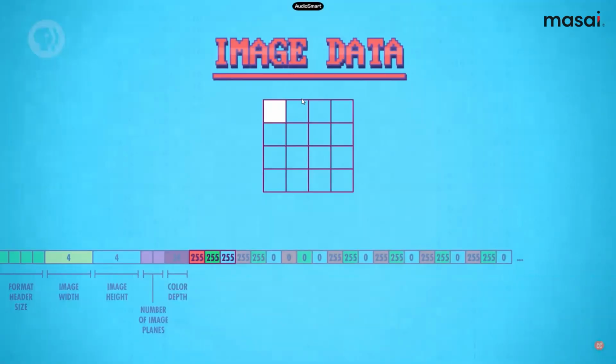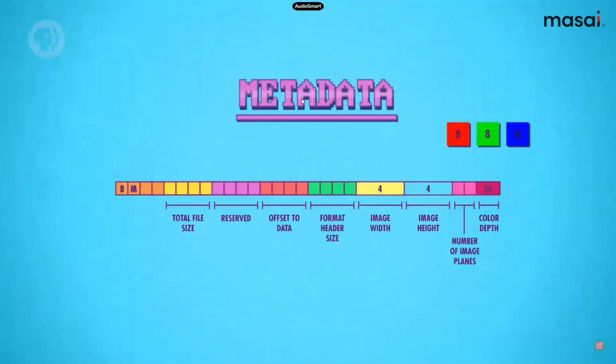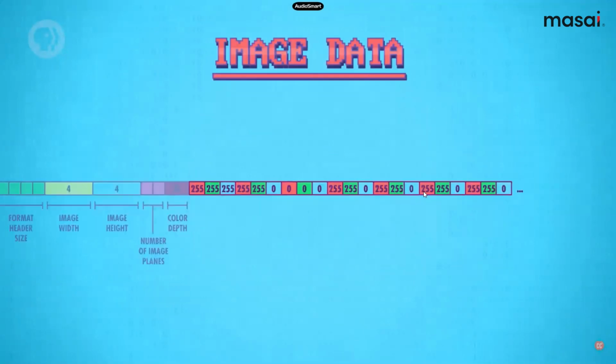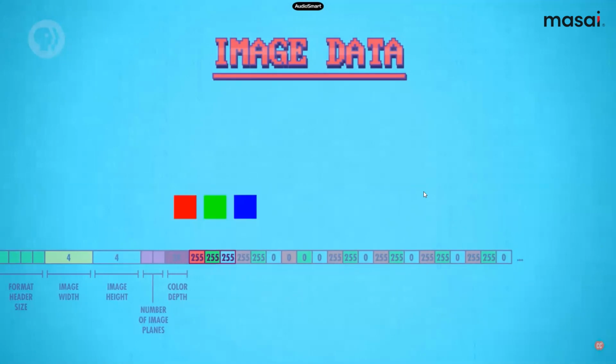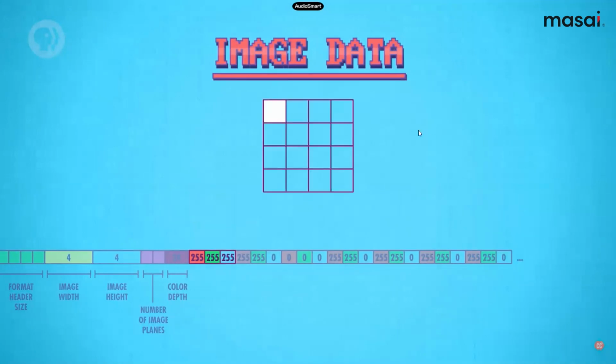Why is this matrix 4 by 4? Because in the metadata it is already written that image width is 4 and image height is 4. So after combining this, we will create a matrix of 4 by 4, and we will put our white image here. Now, after we are done with the first 3 colors, we will do the next 3.